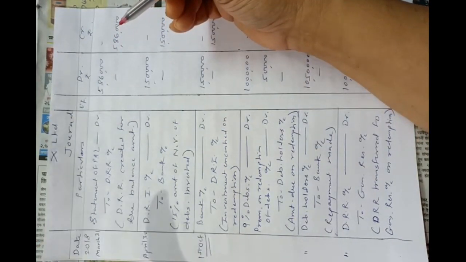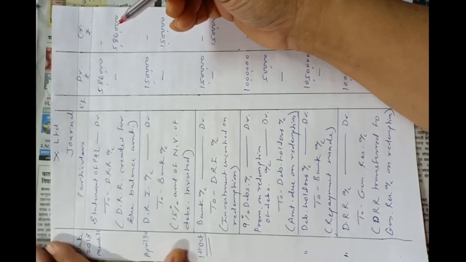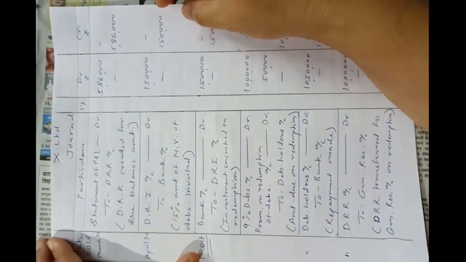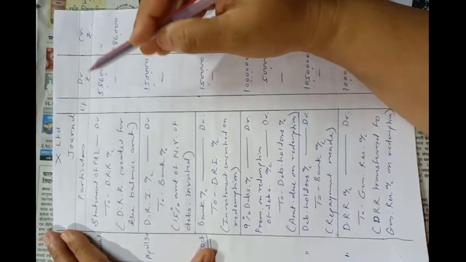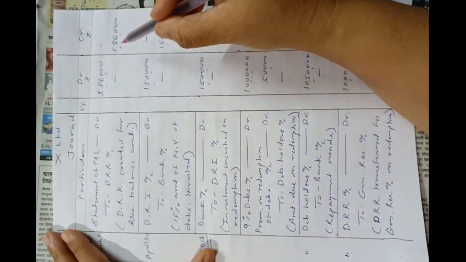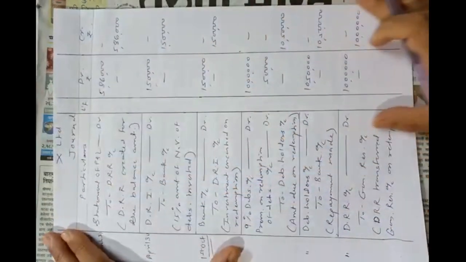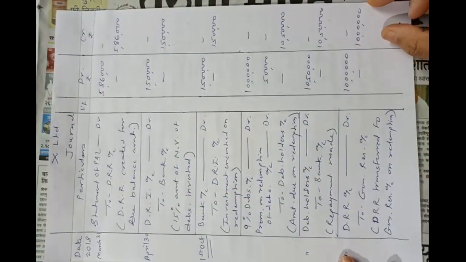So total DRR will be 10 lakhs ultimately. Okay. If the original DRR balance is not given in the problem, then we have to prepare DRR of 10 lakhs in this problem. Okay, that is 100% of nominal value of debentures redeemable.